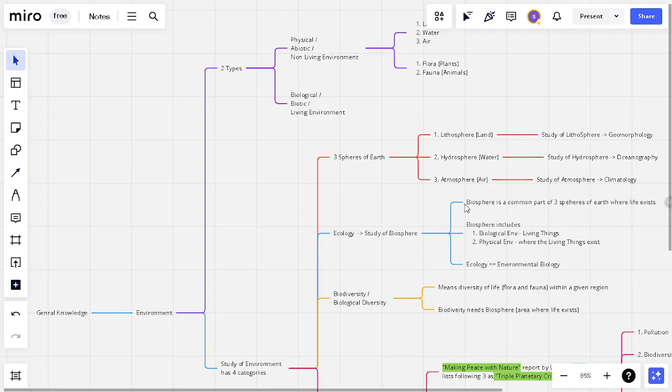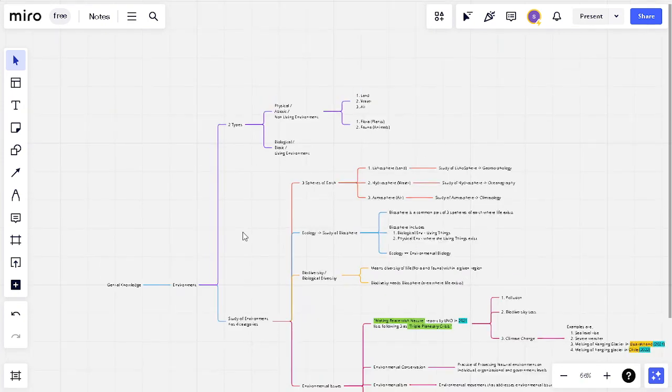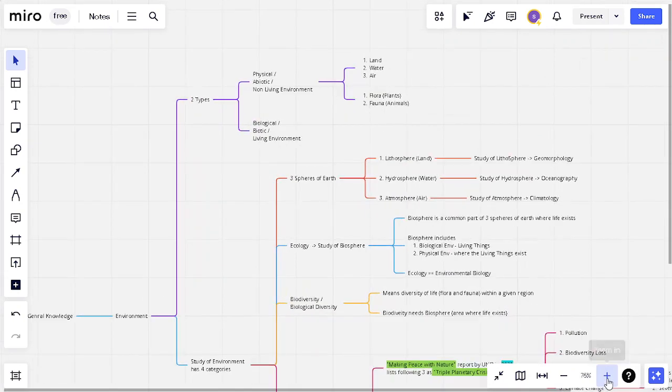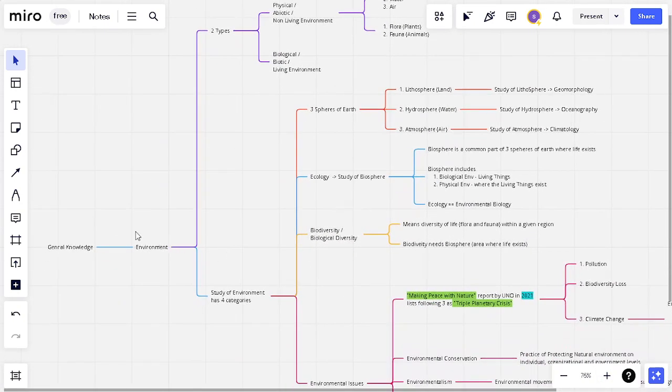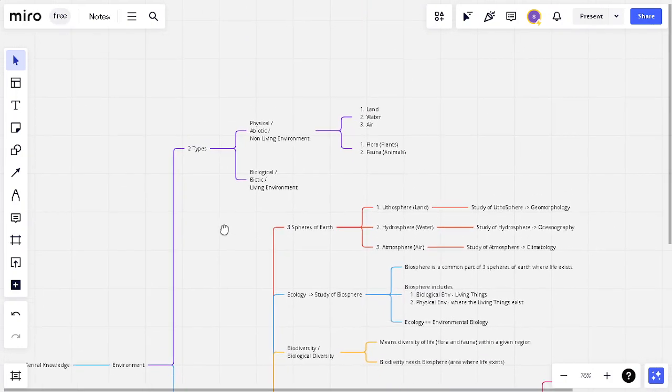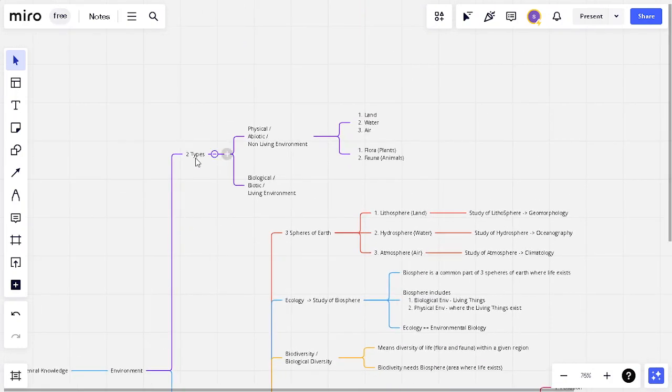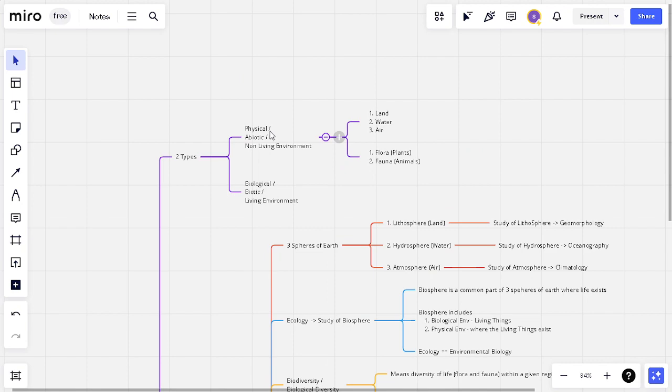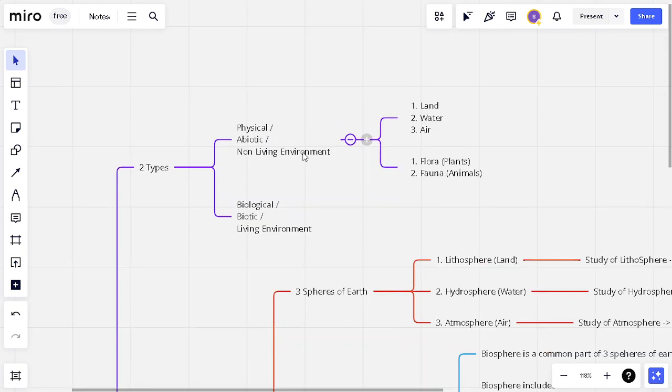Today we'll see some of the general knowledge questions that normally come up in government exams. The area we are focusing on today is environment. There are two types of environment. One is physical, or abiotic, or non-living environment. These are all the non-living things. The next one is biological, biotic, or living environment. These are all the living things.